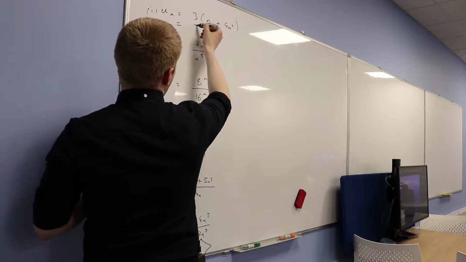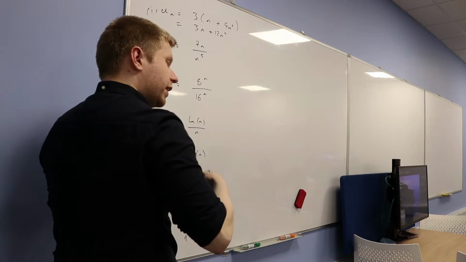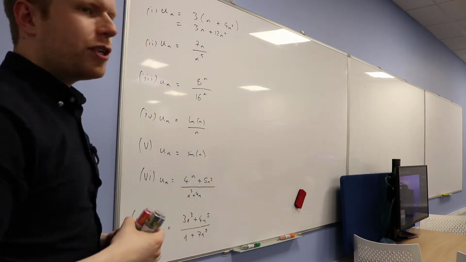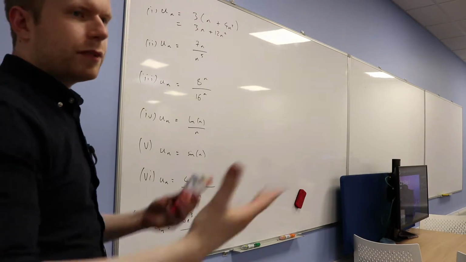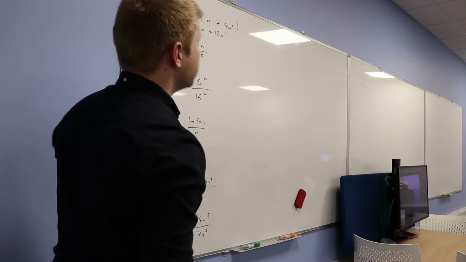You happy if I expand that one out? It becomes 3n plus 12n squared. Okay. So if I take the limit of this, what happens? Convergent, divergent, or periodic? Divergent. You happy that term is just going to grow massively? It's just going to shoot off to infinity. So it's divergent.